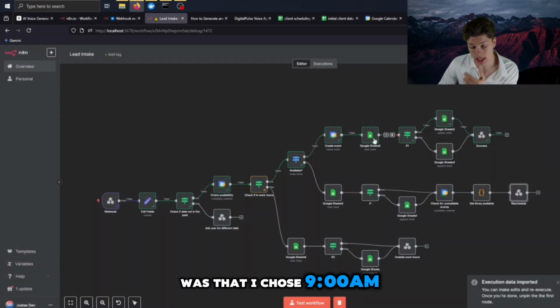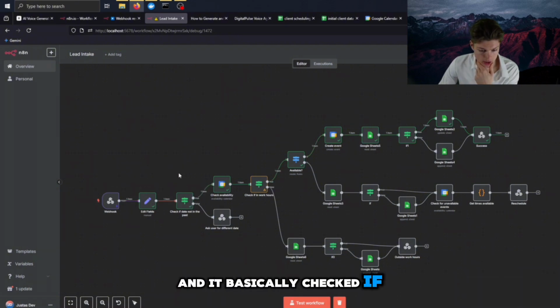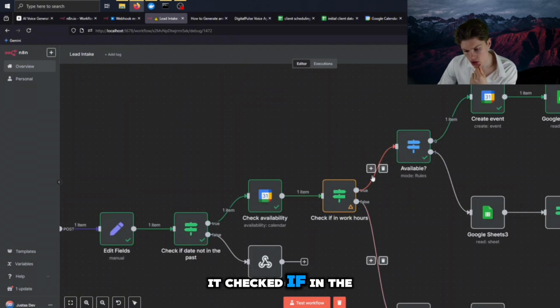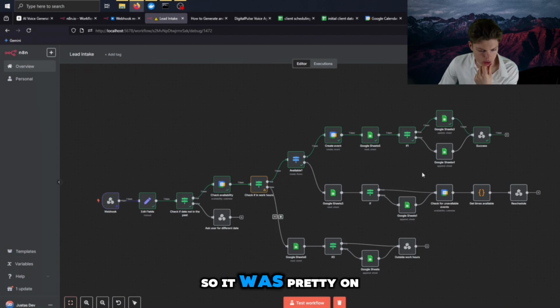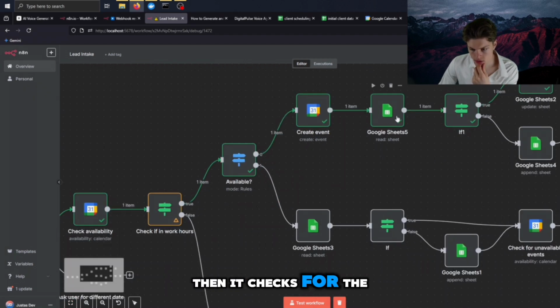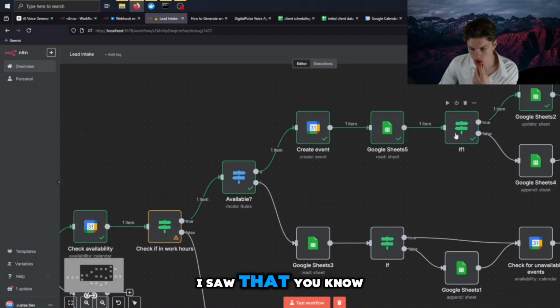Okay, and the last branch which went, and it was the last thing we did, was that I chose 9 a.m. time, and it basically checked if the date is not in the past. It checked if in work hours it was available, so it was put in the calendar. Then it checked for the data. It saw that data was already created, so this way it updated the sheet.